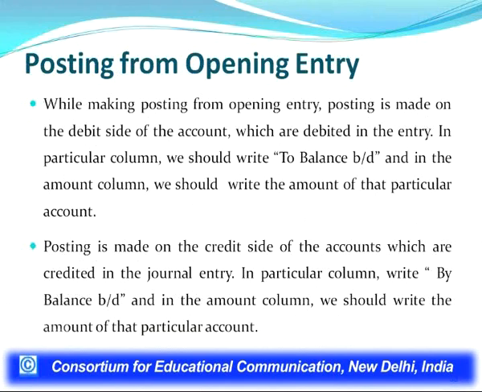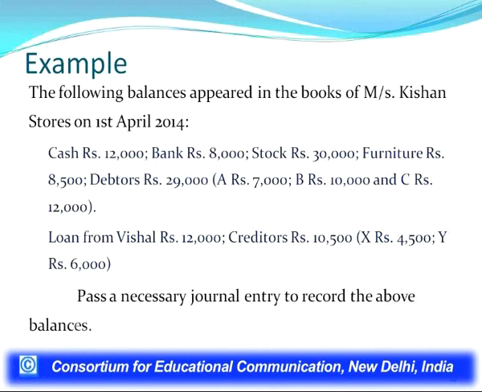In our last lecture we discussed an example. In this example, the following balances appeared in the books of Messrs.